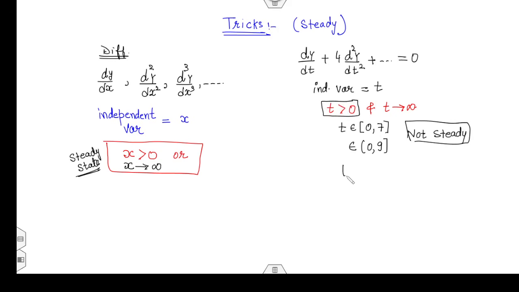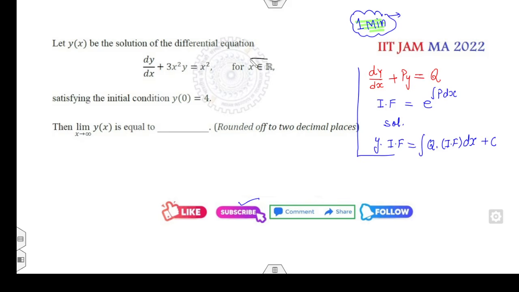What is the meaning of t greater than 0? T greater than 0 means t belongs to 0 to infinity. But here the upper bound is bounded. Is the first point clear? Now you can see x belongs to R and your target is to find the limit as x approaches infinity. Yes, you can apply the steady state solution.